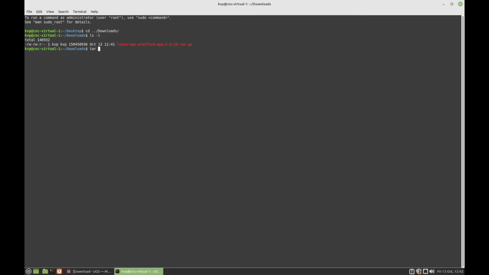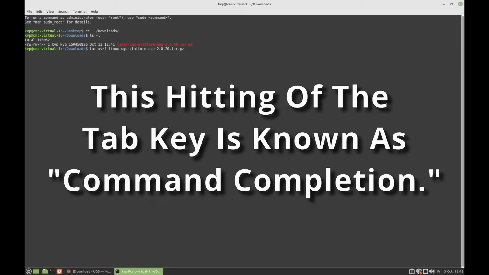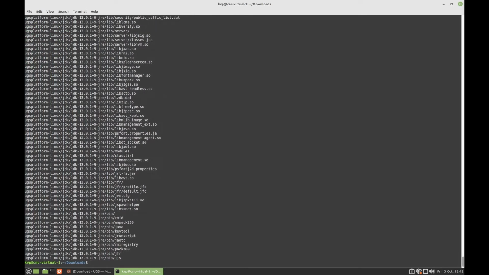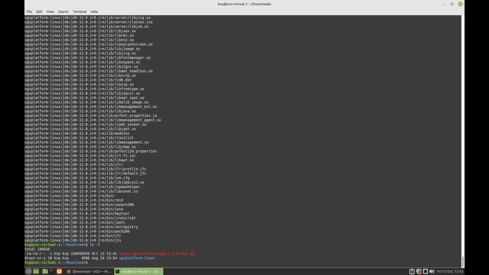Uncompressing using the tar command. And since there's only one file in here, I'm just going to hit the tab key and it will automatically put the file name in there. And it uncompresses it. If we do a listing, we now see that we have UGS platform Linux folder there. Now we're going to go in and test it and make sure it runs. So cd UGS, and again, you see I've typed the first three letters, I hit tab, it completes the folder name.